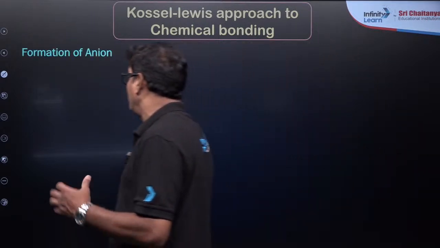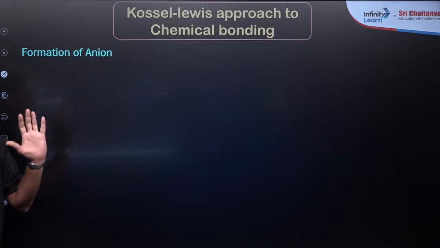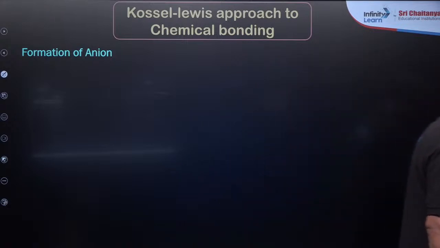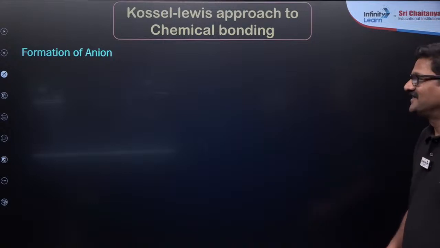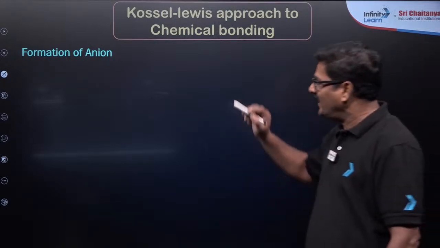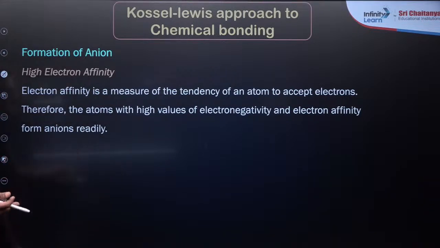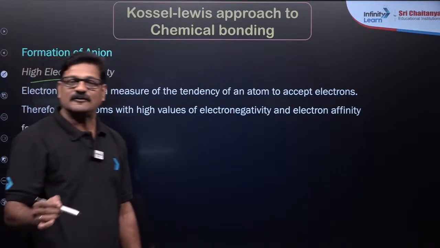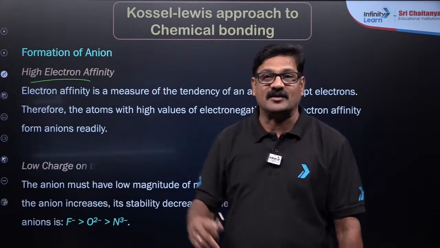And now the formation of anion. So far we have seen only cations, now I want to see the anion. How does an anion form? By gaining of electrons, under any factor or favorable condition to accept the electron, like high electron affinity. An element with high electron affinity has a great tendency to accept electrons, so they form anions easily.